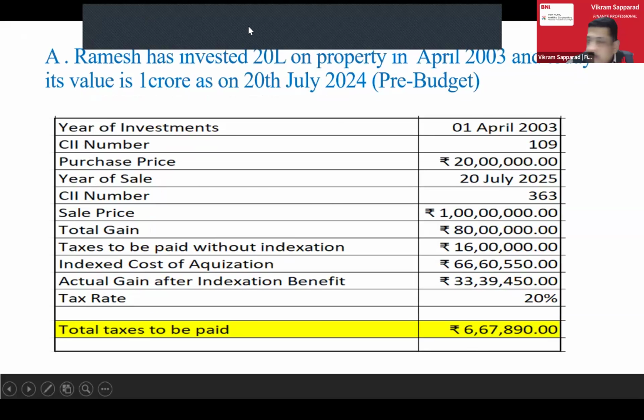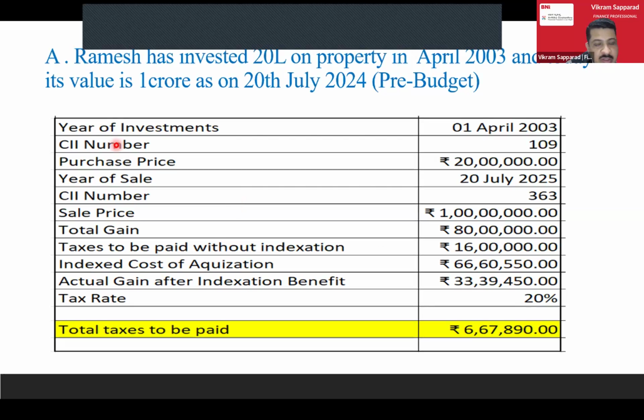For indexation benefit, we use something called CII. What does CII mean? It's the cost of inflation index. Government releases this cost of inflation index number every year based on the inflation in that year. That CII number is available on the websites.